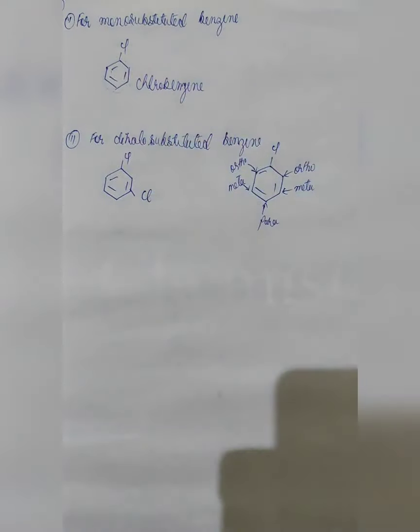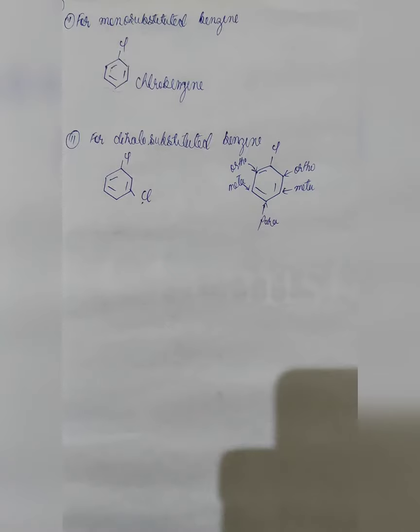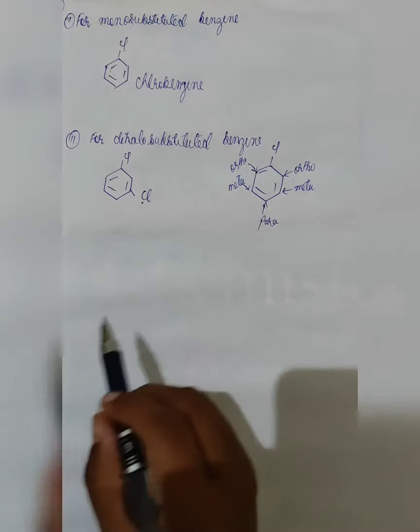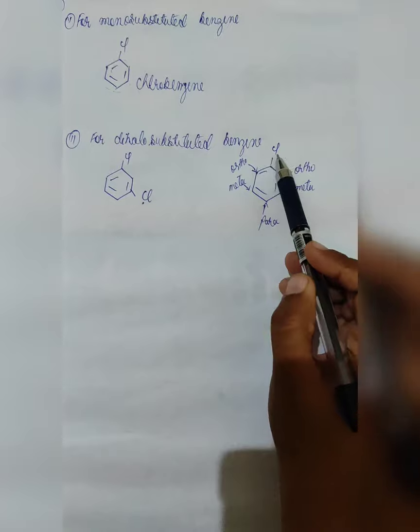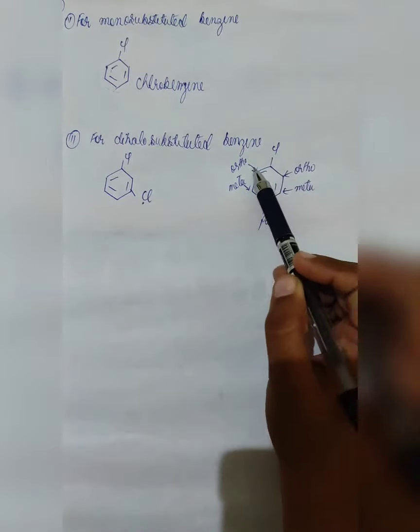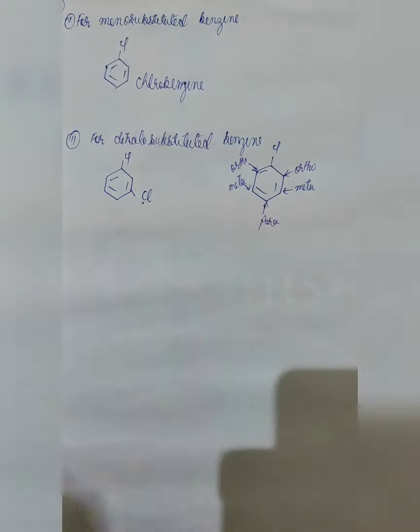But in case of dihalosubstituted compound, where two halogens are present, the common name, the prefixes like ortho, para, meta will be used in order to indicate a position of the second halogen atom, not the first one. And your IUPAC name, your position will be decided with the numbers. Now here, the position next to the halogen or the alkyl group is known as ortho position. This is known as meta position and this is known as your para position.